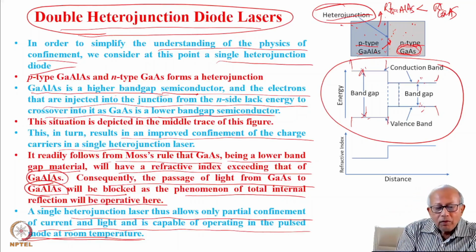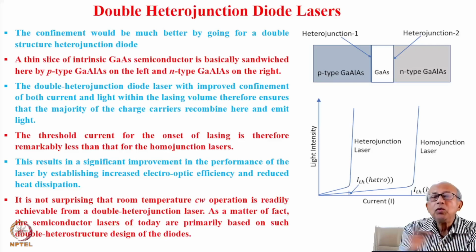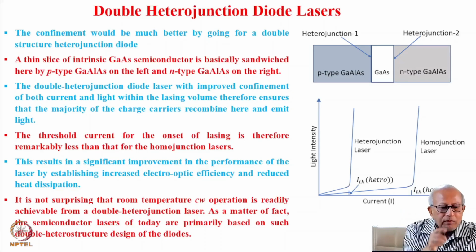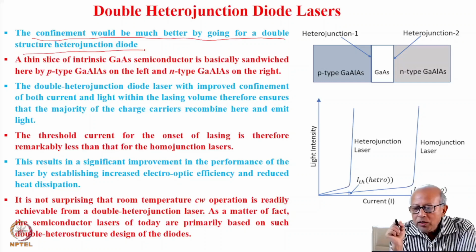So then we go over to the double heterojunction and see how it makes it work beautifully. So now how do you make a double heterojunction laser? The confinement would be much better by going for a double heterojunction structure. So how is it formed?